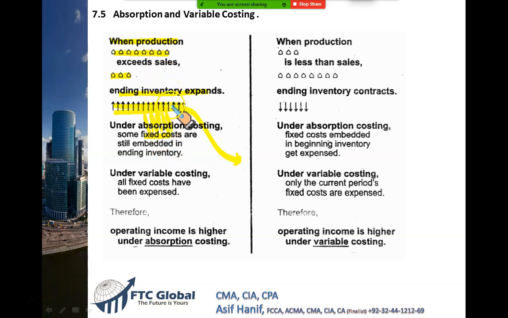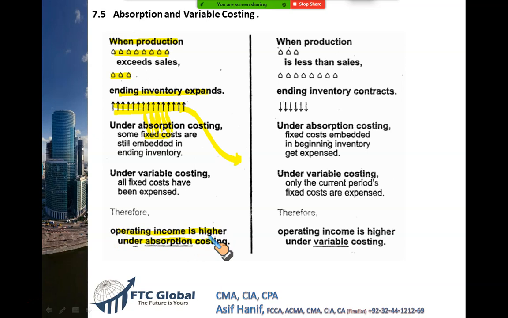The extra production takes with it the extra fixed cost, and that fixed cost doesn't get expensed. That is the reason under absorption costing, when you have more production than sales, your operating income is higher under absorption costing. That's what we just saw in an example.